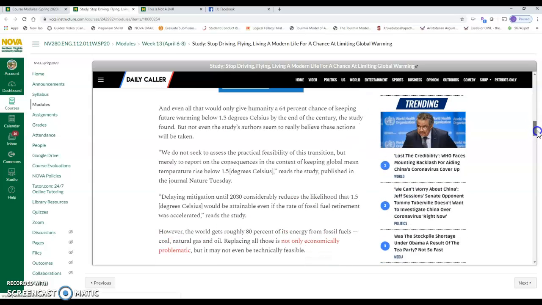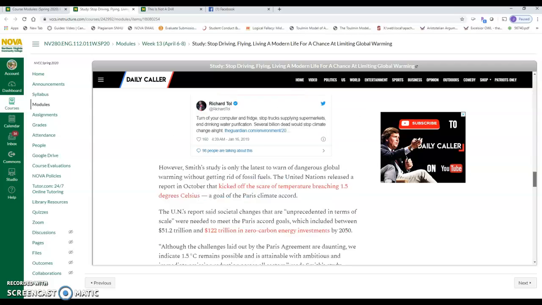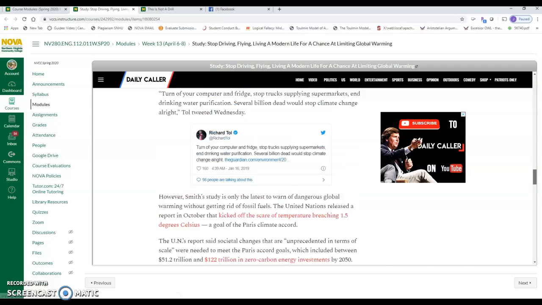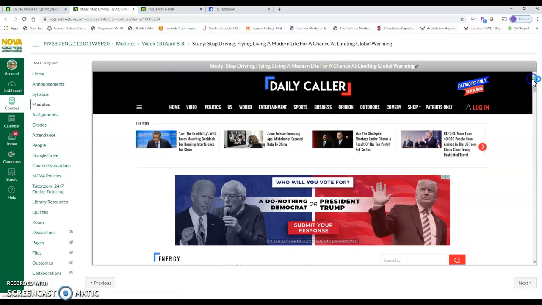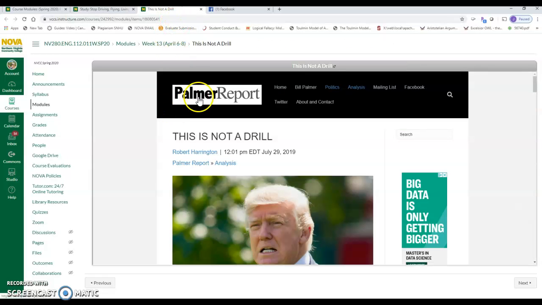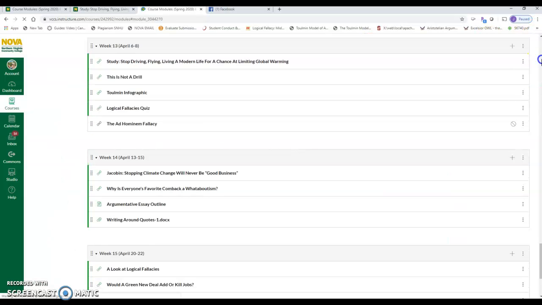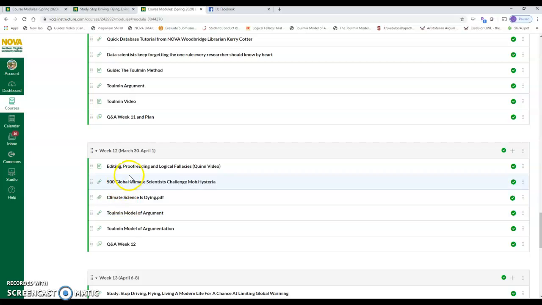the better you can write with all of those components or elements in mind. And so it's nice to be able to go through and look at the depth of an article to see how much analysis is being provided, how much data is being provided, are sources being named, are there any qualifiers, all of that fun stuff. So you've got two articles. You've got one from the Palmer Report and you've got one from the Daily Caller. You'll find that the opinions will skew significantly this week. Well, anywho, so that's it for your first two readings.